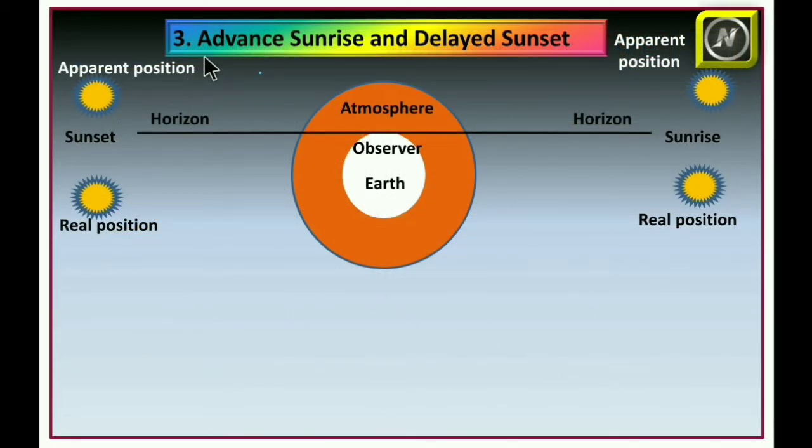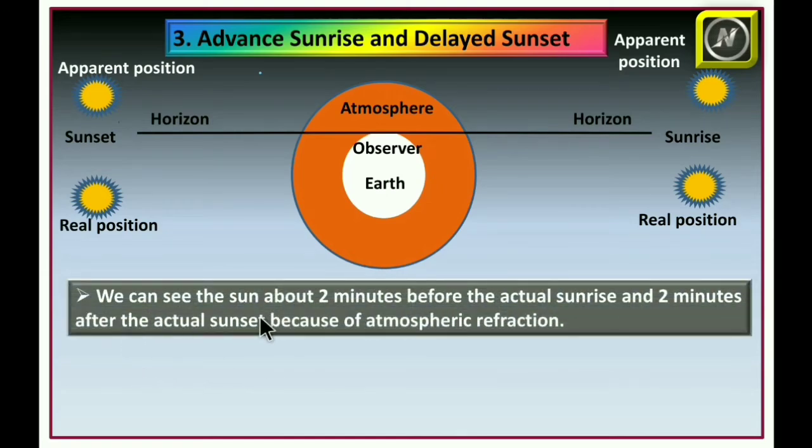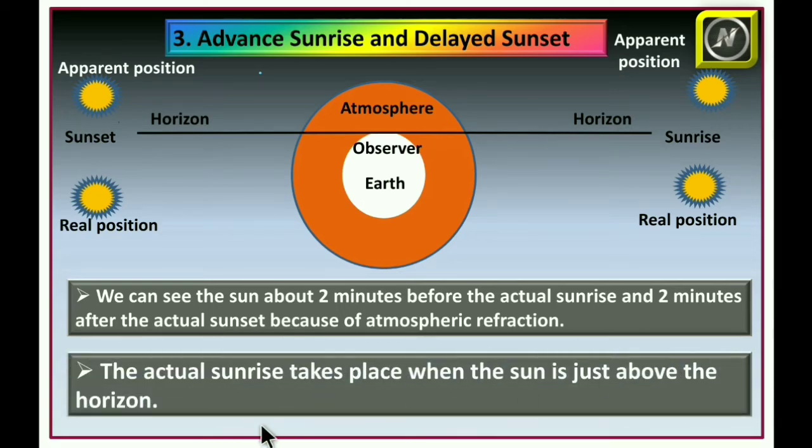Third one, advanced sunrise and delayed sunset. We can see the sun about 2 minutes before the actual sunrise and 2 minutes after the actual sunset because of atmospheric refraction. The actual sunrise takes place when the sun is just above the horizon.